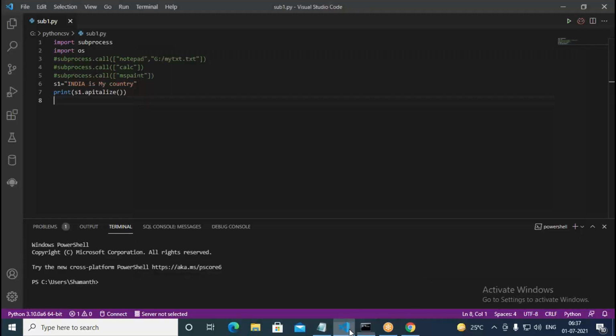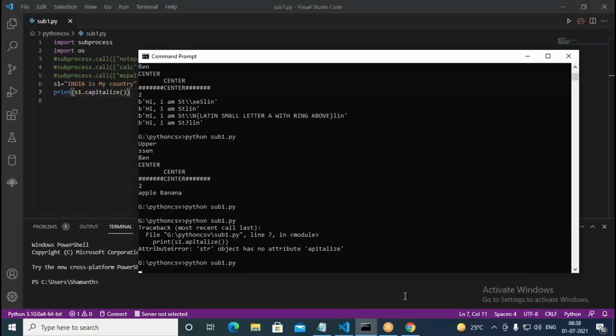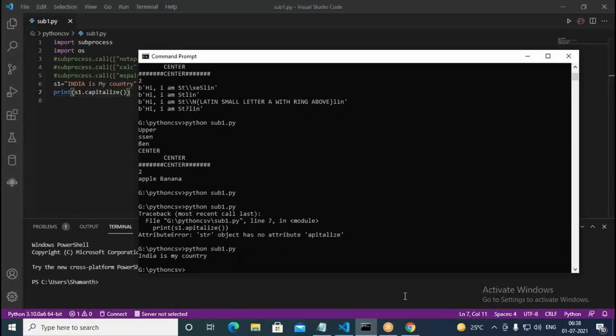Spelling is wrong. C is missing in that. Due to that, what it says now is, India is my country. Except the first letter, the rest are all lowercase. So even in the entire India, the very first character is converted to uppercase and the rest are lowercase. Even M is uppercase, but that is also converted to lowercase. So like this, we capitalize here. This method is called capitalize.